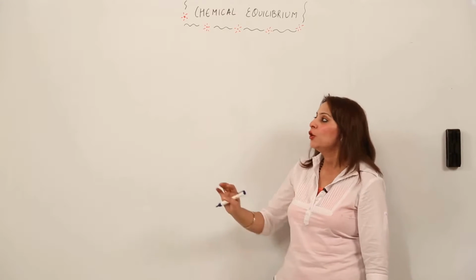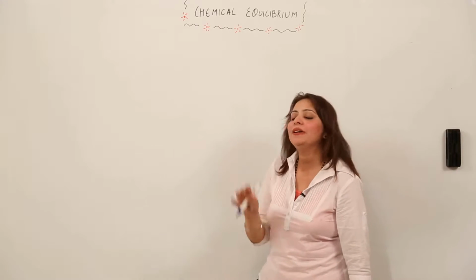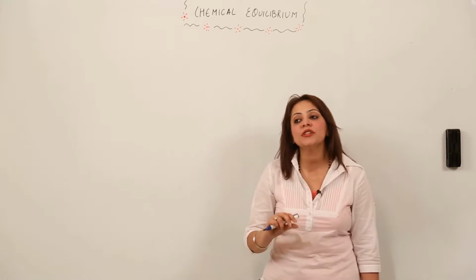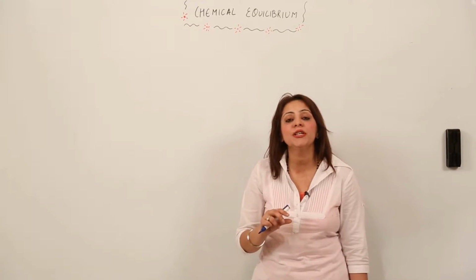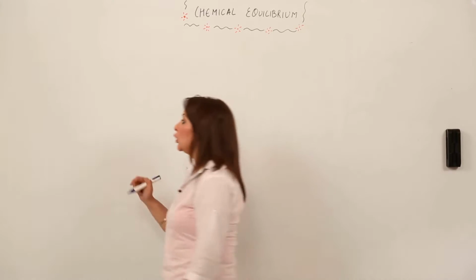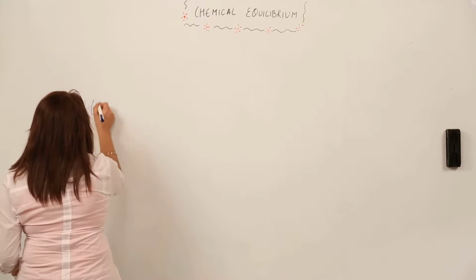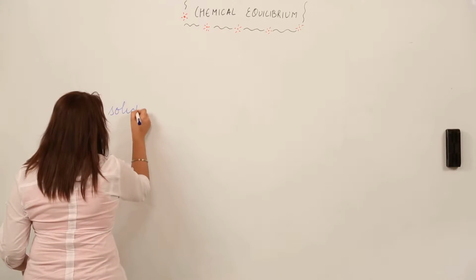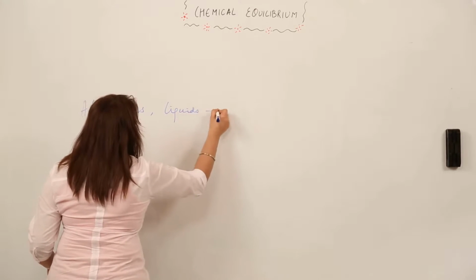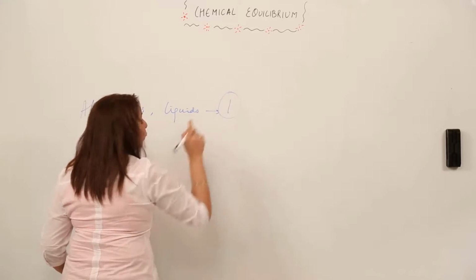So I am just telling you that when you are writing the Kc expression, there are a few substances whose concentration is taken as unity, right? You need to remember that all solids and all pure liquids, their concentration is taken as 1, right?